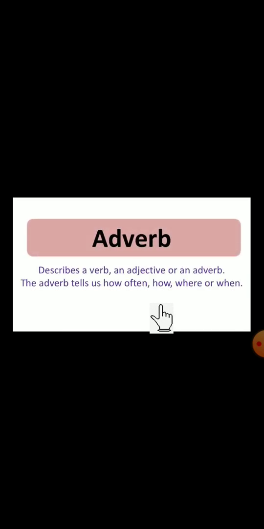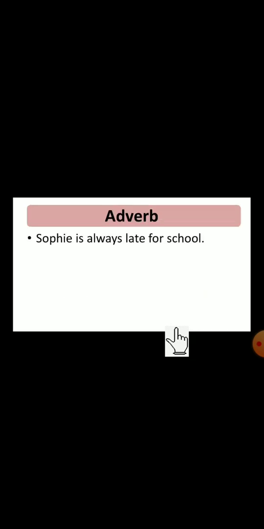Next one, adverb. It describes a verb, an adjective or an adverb. The adverb tells us how often, how, where or when. Some examples: slowly, yesterday, always. These are adverbs. Example: Sophie is always late for school.